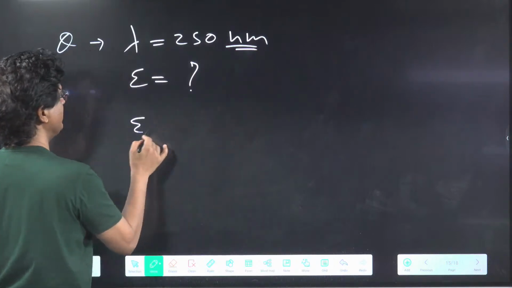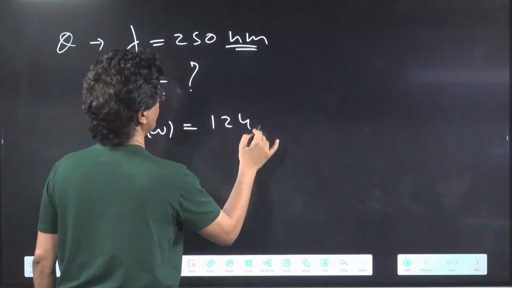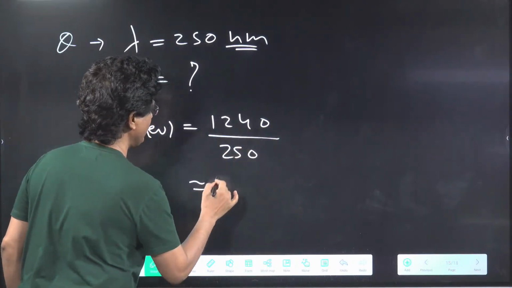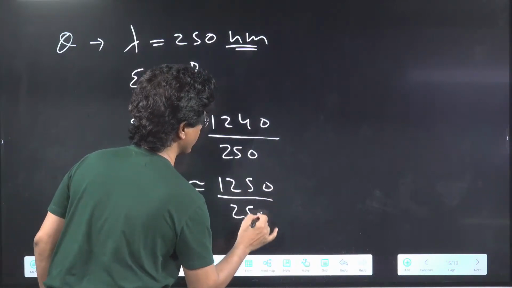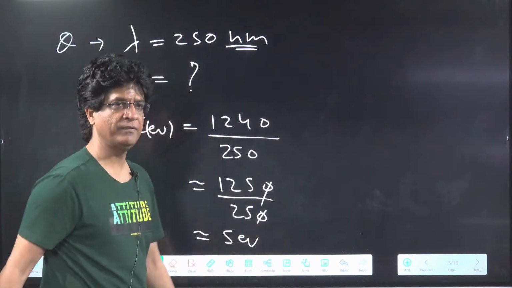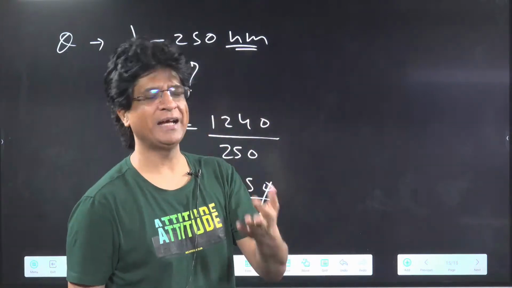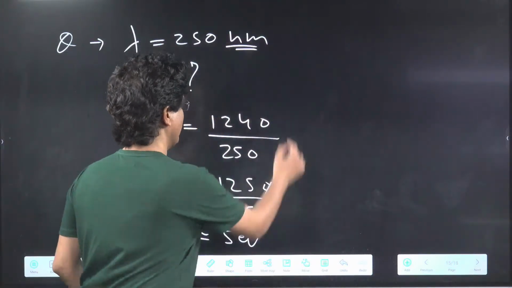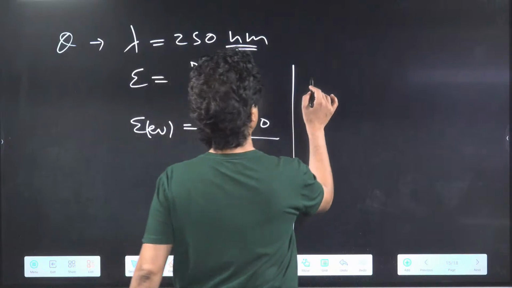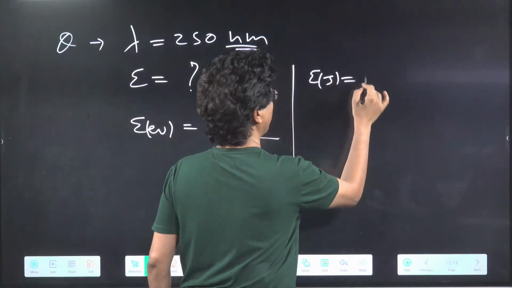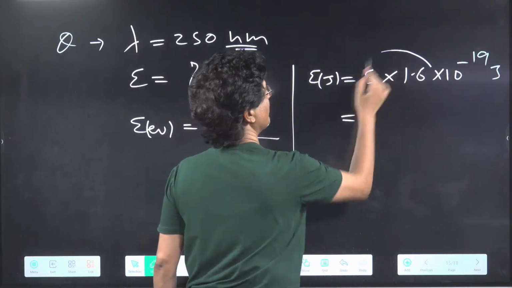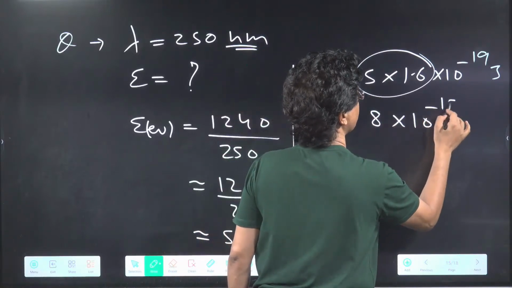So I believe that E in electron volt will be equal to 1240 upon 250. Approximately, I can make it 1250 upon 250. Now 25 into 5 is 125. Approximately 5 electron volt. Very good. 4.95, same thing. Now convert this into joule. So energy in joule will be 5 into 1.6 into 10 to power of minus 19 joule, which will become 8 into 10 to power of minus 19 joule.